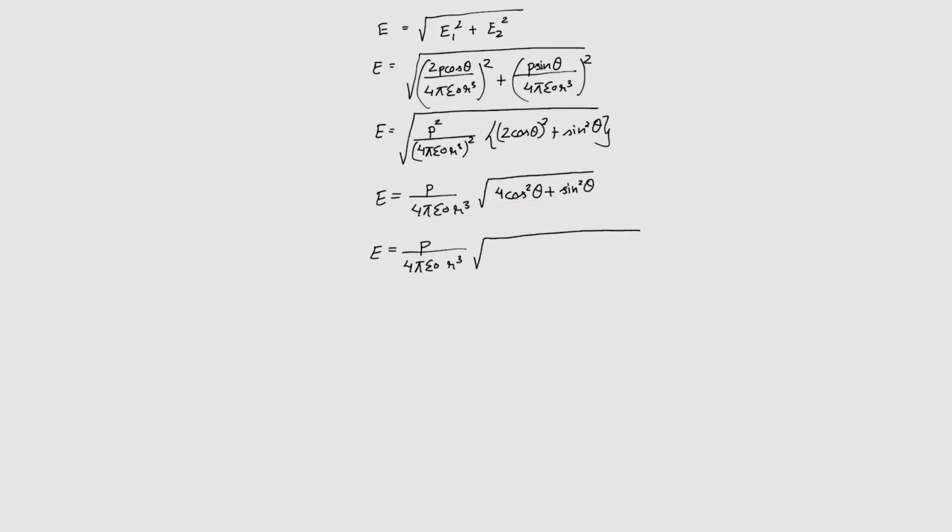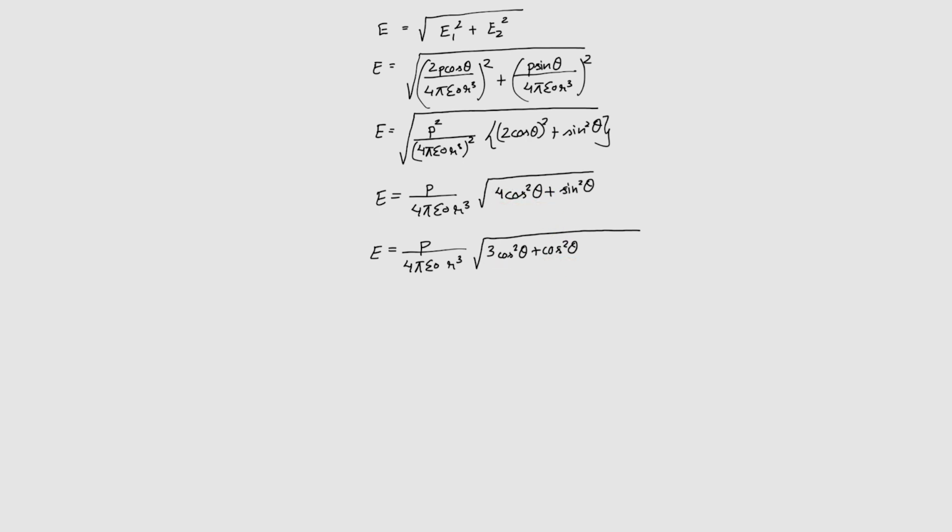Can I write it as 3 cos square theta plus cos square theta? Yes, 3 cos square theta plus cos square theta gives 4 cos square theta.